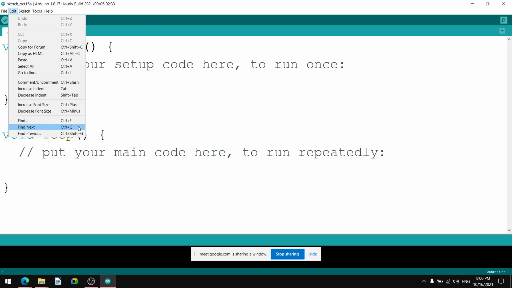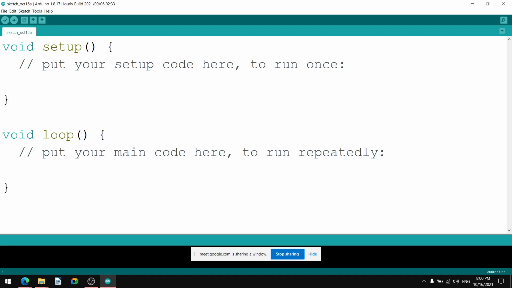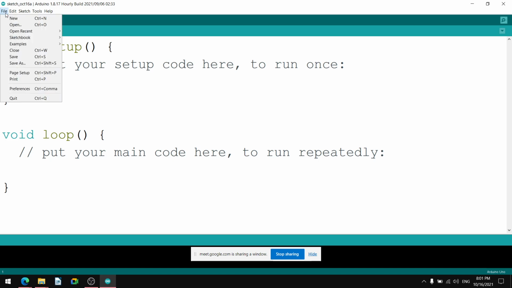Then find next is Control G, and find previous is Control Shift G. Okay. Always Control Shift is used along with a button to do the opposite action of the Control action. Only Control and a single button action is there: Control and G, the button is G. Then the opposite of that is Control Shift and that same button, the G button. In this way you can go. This is the same for most of the software.